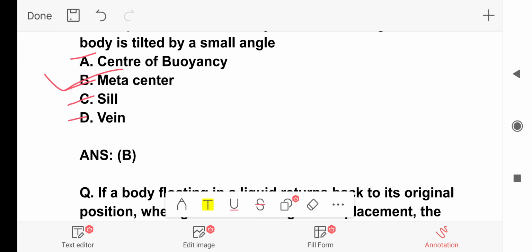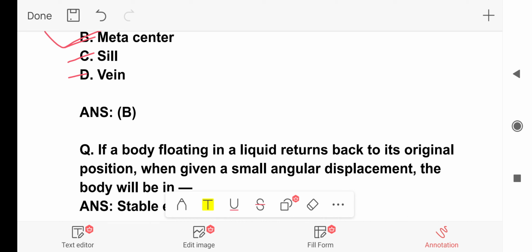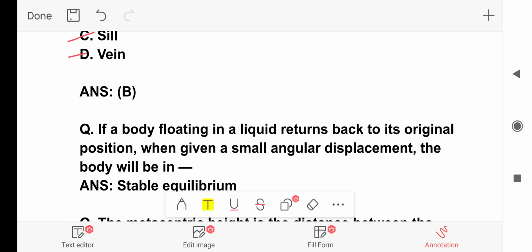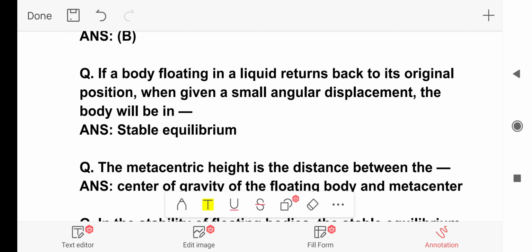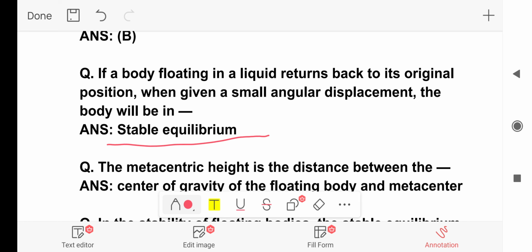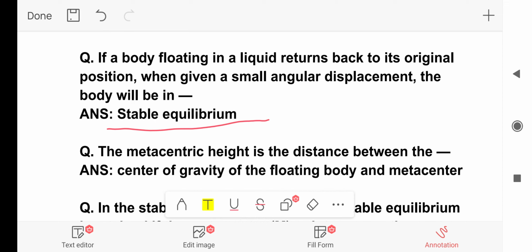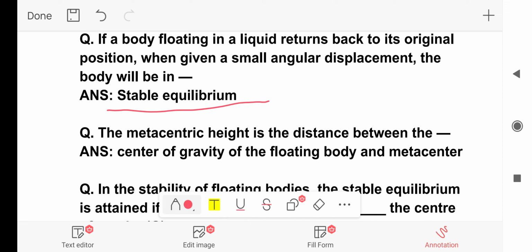Next question. If a body floating in a liquid returns back to its original position when given a small angular displacement, the body will be in, and the answer is stable equilibrium. Next, the metacentric height is the distance between center of gravity of the floating body and metacenter.